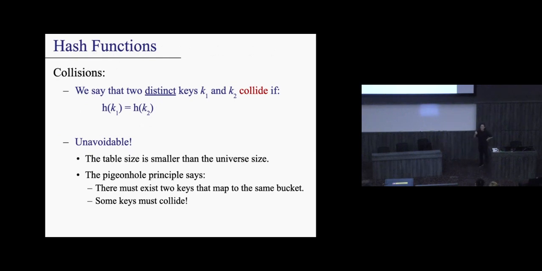Okay, so here's the idea. If I have a lot of keys, if my universe is insanely large, like 2 to the power of 64 or something, and my table is only size 5, you can think about it this way. Because the universe is so large and my table is going to be really small, that's what we want, to be space efficient. The pigeonhole principle pretty much says that you're going to map two keys to the same bucket, so collisions are unavoidable.